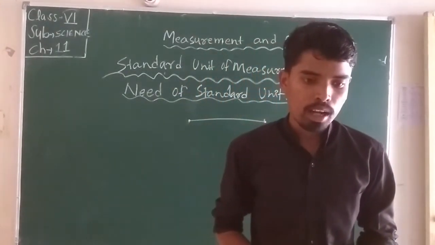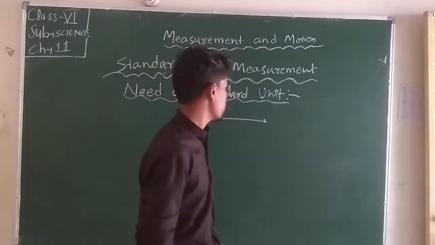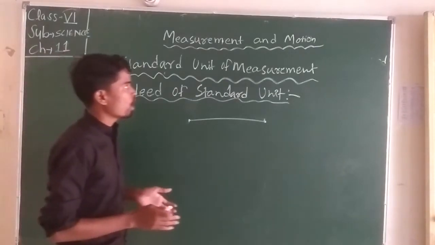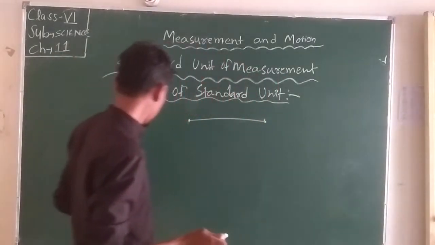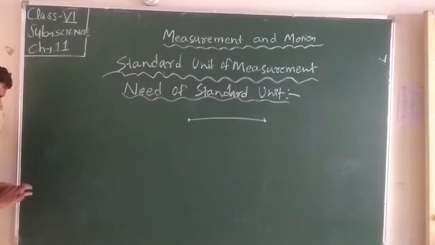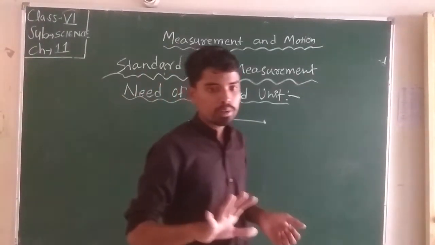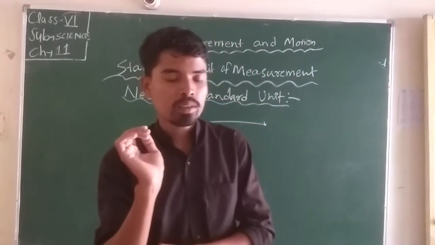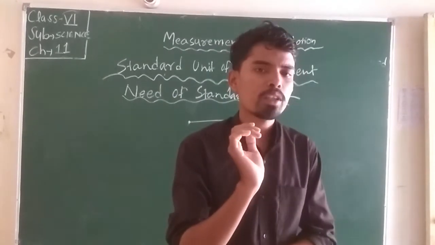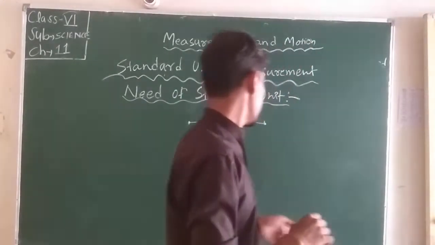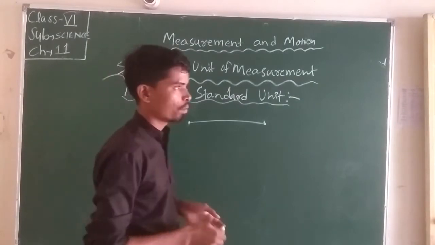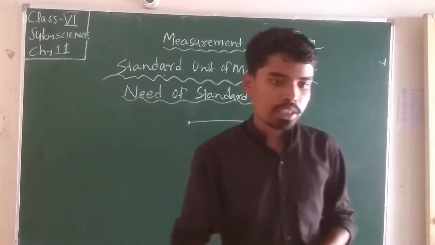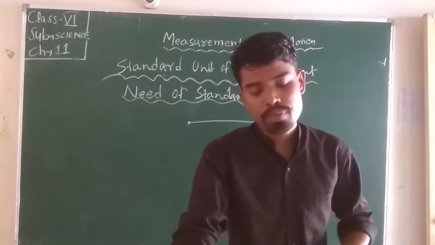So student, if we measure the distance of this blackboard, you can use non-standard units like hand span, cubit and pace. All these are non-standard, and they differ from person to person, whereas a standard unit is the same for everyone.